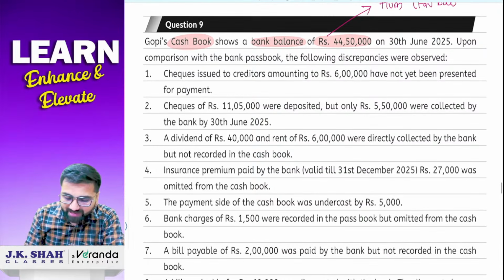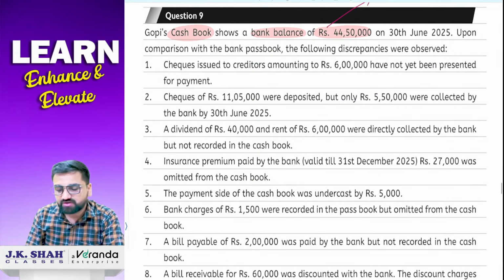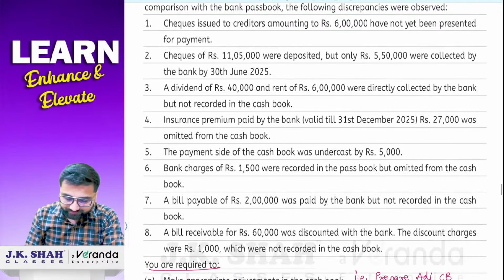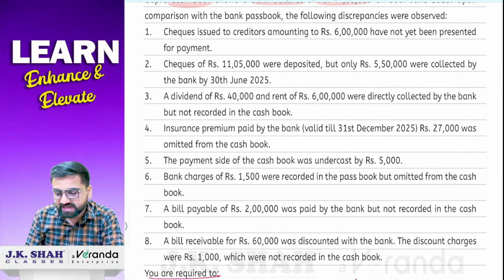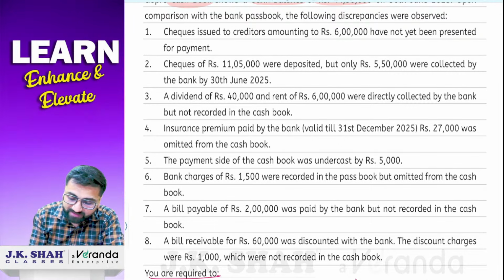Upon comparison with the bank passbook, the following discrepancies were observed. First, cheques issued to creditors amounting to 6 lakh have not been presented for payment. Now see, first of all, highlight this part. They have used the word issued.